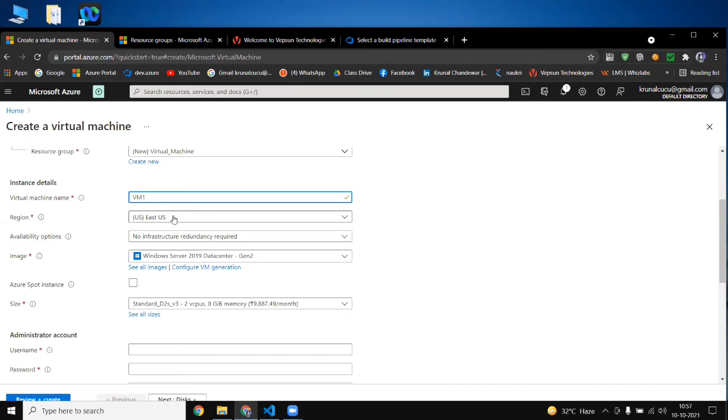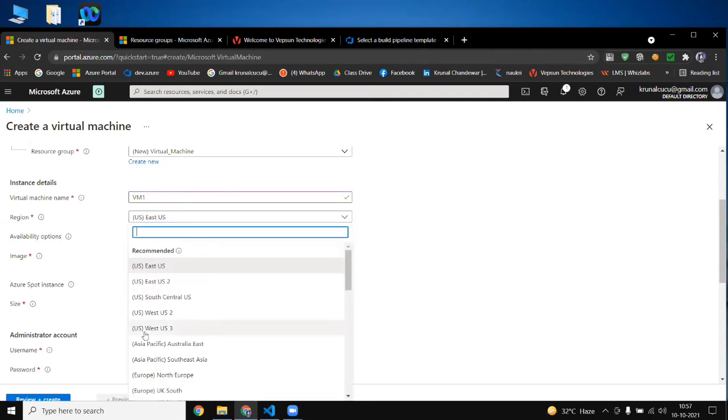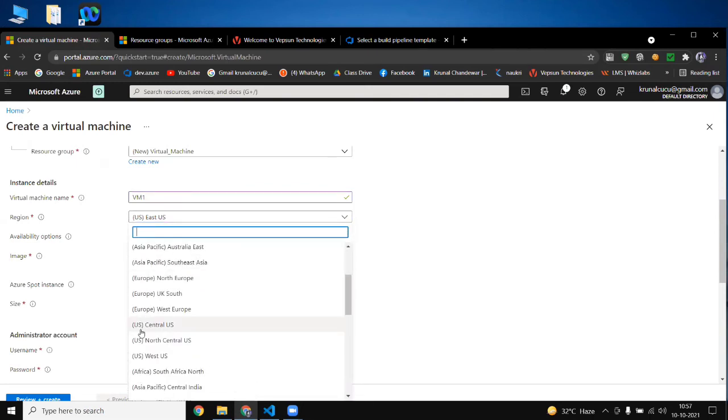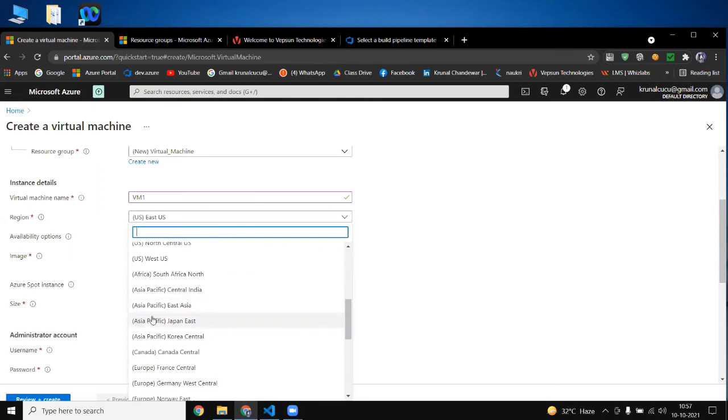And I have to select the region here. So East US, this is the cheapest cloud, so I will select this one. But if you are not interested in East US and want to select another region, scroll here. In Asia you will get Central India, even East Asia, and Japan is also there.